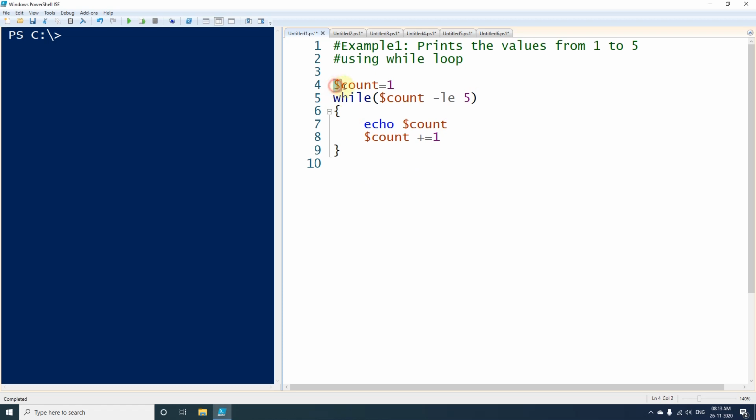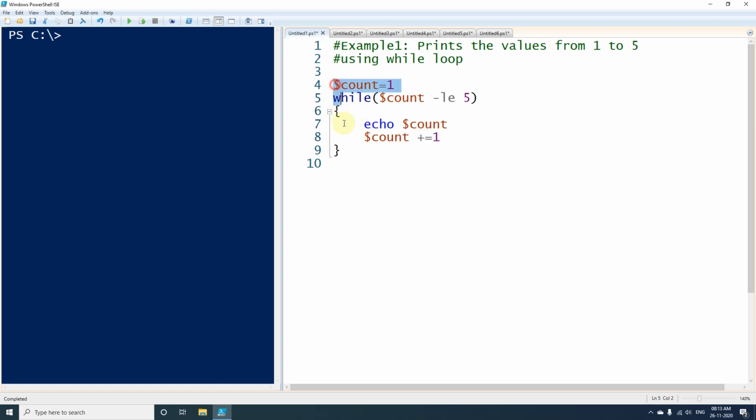So first of all I have defined a variable called count and given it the value 1, and after that I have used the while keyword and put the condition count less than or equal to 5. So this loop will keep executing as long as this condition is satisfied. And in the code block I have just printed the value of count. In every loop this value will be printed, and once it is printed, the value of count will be incremented by 1 in every loop.